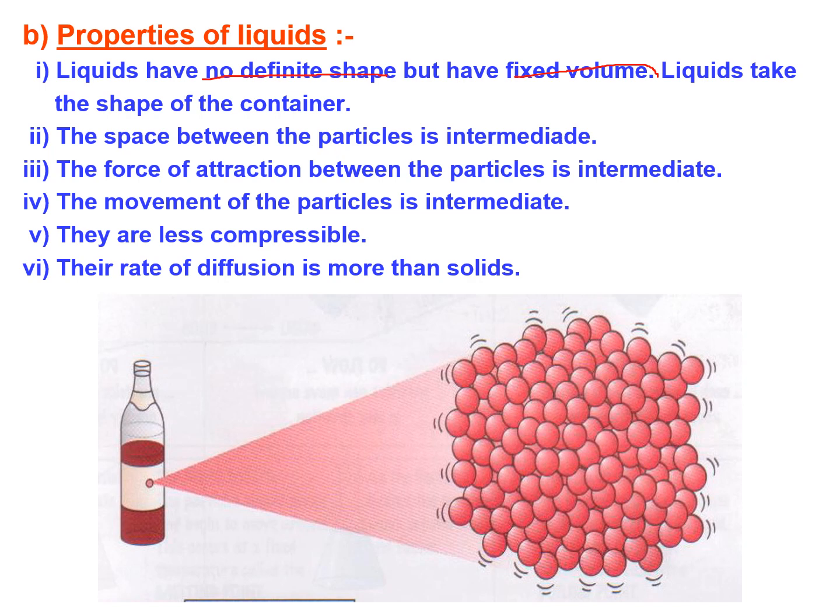The space between particles is intermediate. In the previous diagram we have seen, the space between the liquid particles is less. So, the force of attraction is intermediate between solids and gases. The movement of particles is also intermediate. In gas it is more, in solids it is least, but in liquids it is medium. They are less compressible. And the rate of diffusion is more than solids, but less than gases.